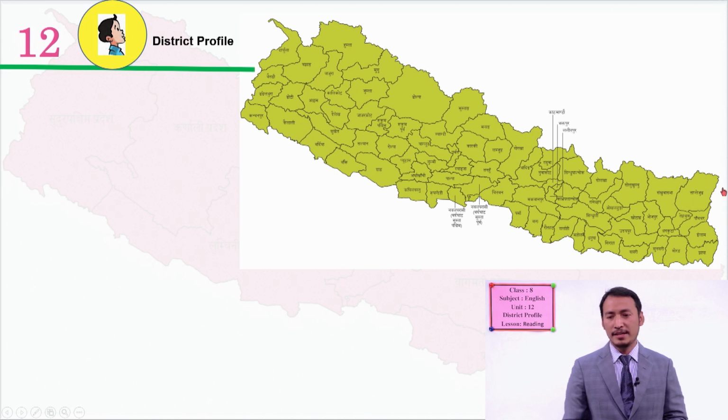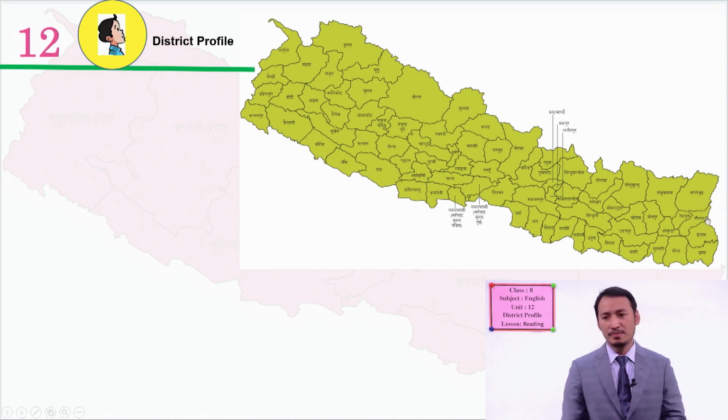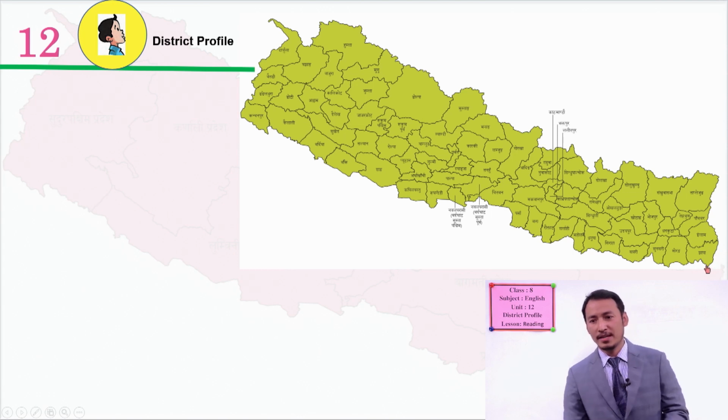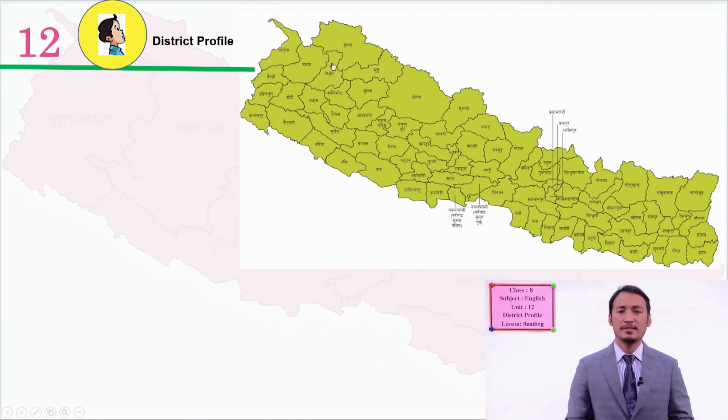So at the far eastern side, we have Taplejung, Pasthar, Ilam, and Jhapa, and in the western side we have Darchula, Humla, Bajang, Baitadi, Dadeldhura, Kanchanpur, and Doti. At just the opposite of this direction,